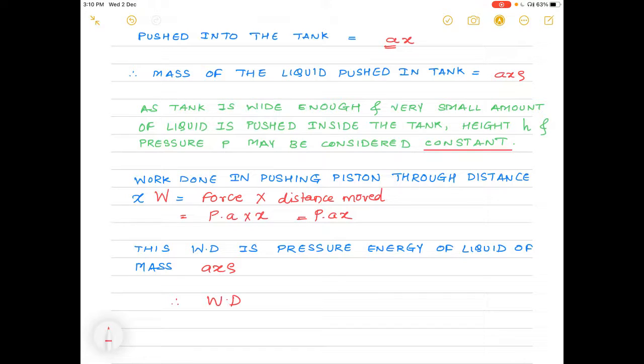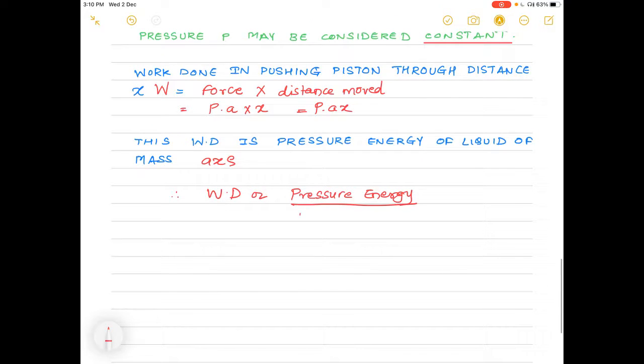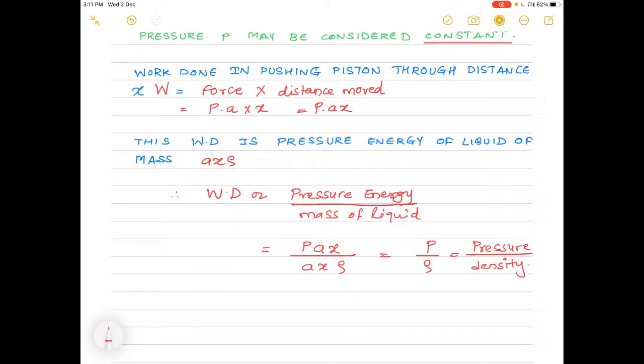Therefore, work done or pressure energy per unit mass of liquid is equal to PAx upon the mass of liquid, which is Ax rho, which is equal to P by rho, which is equal to pressure divided by density. This is the relation for the pressure energy which is associated with the flow of liquid.